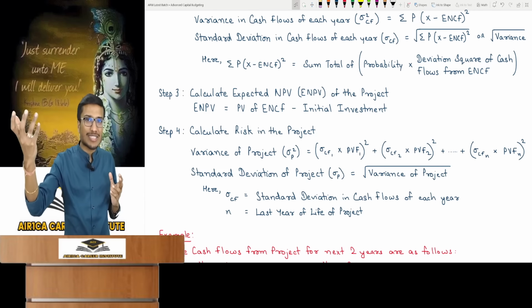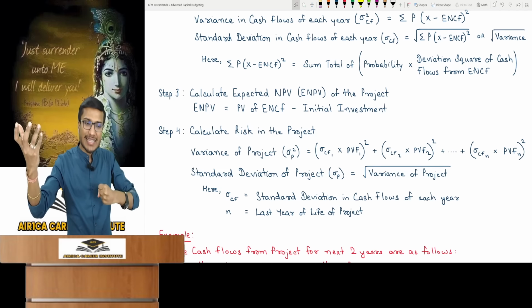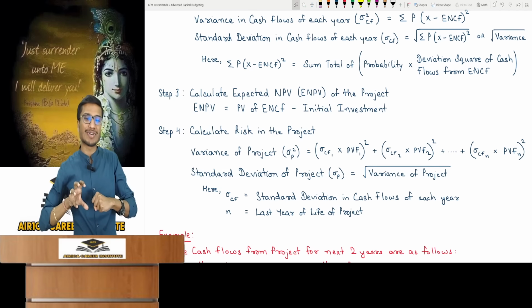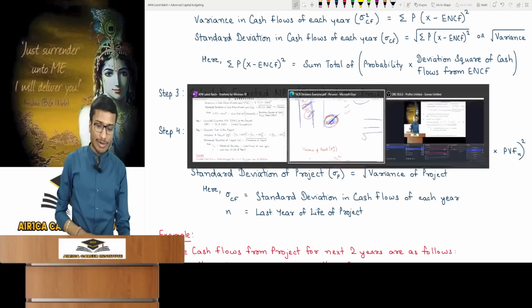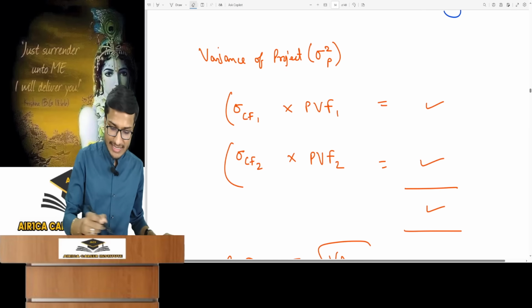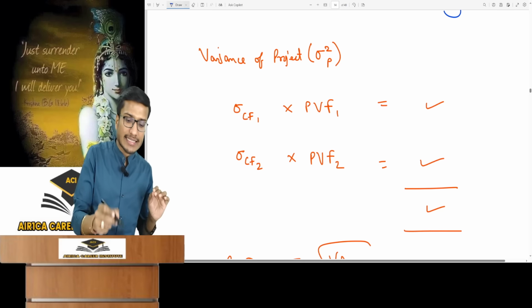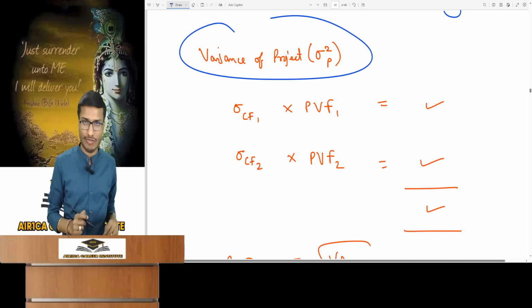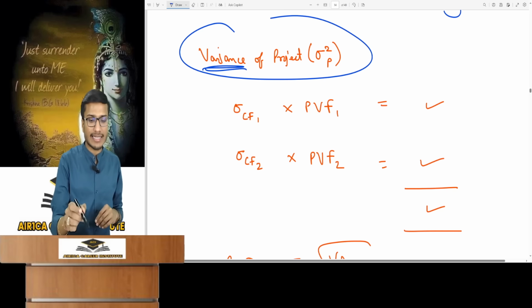But sir, cash flow is future based and project risk is assessed via today's NPV. So future cash flow risk needs discounting to its present value. So you will PV the risk of cash flows. So look what you have to do. Understand this. Whenever you calculate risk, you have to calculate it in terms of variance. Always remember this, the logic is the same as in portfolio. It's calculated in terms of variance.